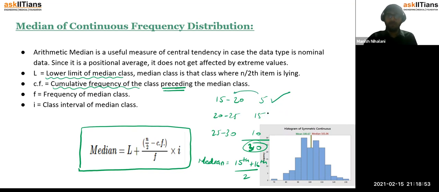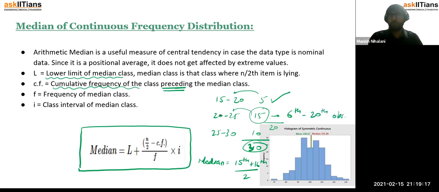Next 15, meaning 5 plus 15 is 20 observations, the next 15 observations after the first 5, are between 20 and 25. So the first 5 are between 15 and 20, and the next 15 after those, which means the 6th to 20th observation, are between 20 and 25.